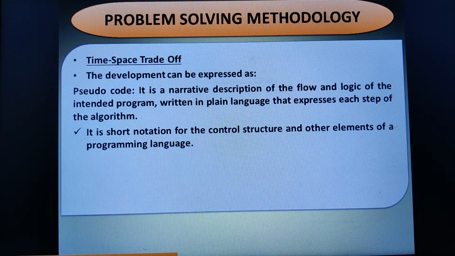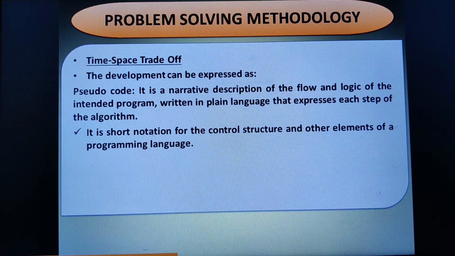Pseudocode is nothing but just a shorthand notation. It is a shorthand notation which provides you the description of the flow and logic of the program. Whichever program you have written, it gives you in a very shorthand notation. Now this pseudocode could be written in plain language that expresses each step of an algorithm.